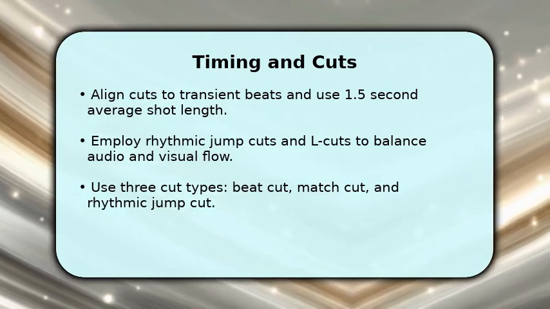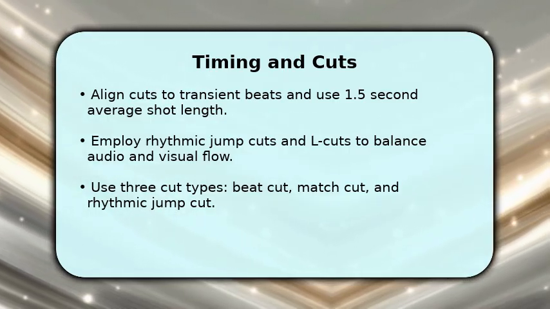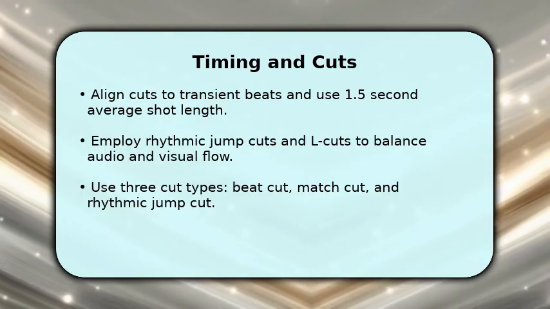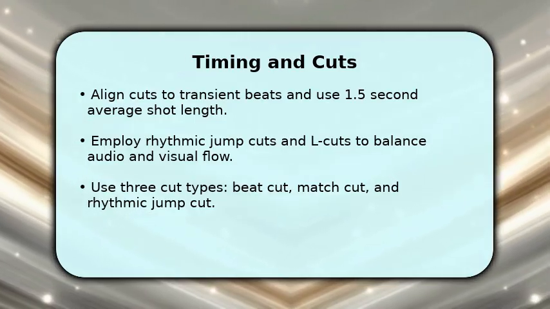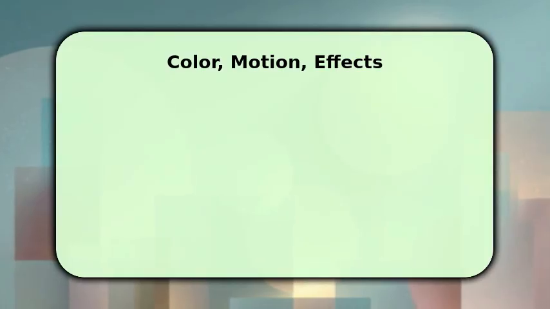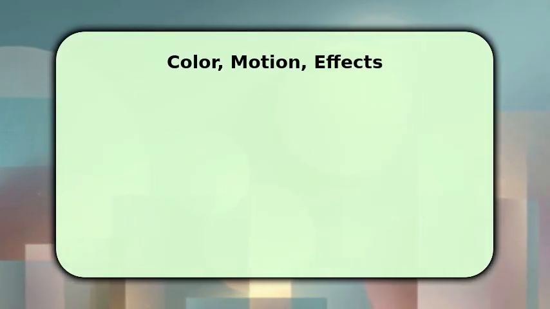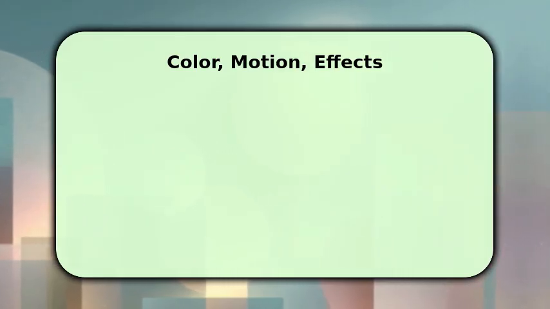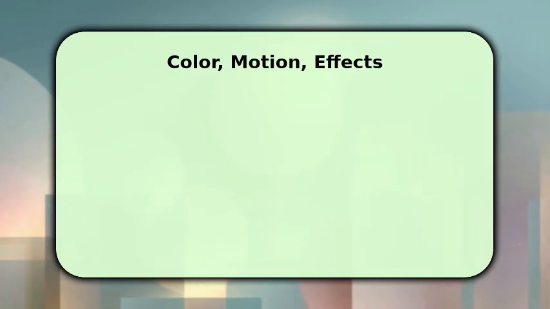Preview at 1.5x playback speed and adjust to maintain musicality and drive. Begin color grading with a teal-orange base and boost midtones by 8 units. Warm skin tones subtly while keeping shadows slightly cool for contrast. Add film grain at about 12% to give texture and sharpen with a 10% radius for clarity.